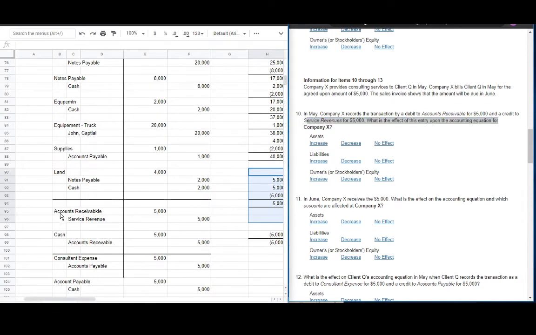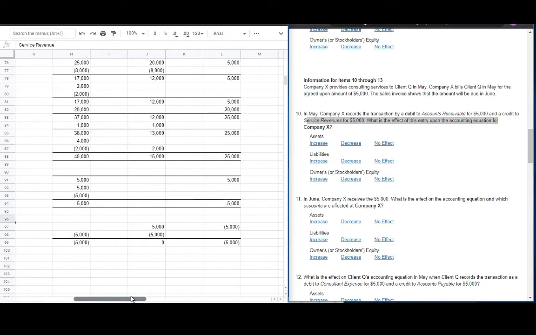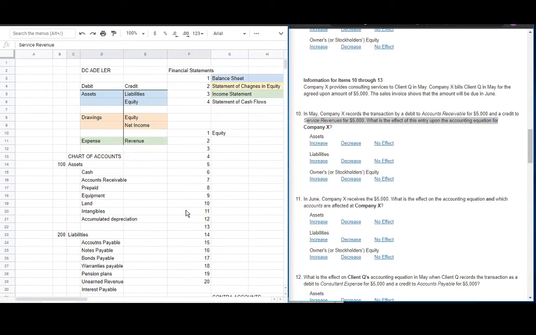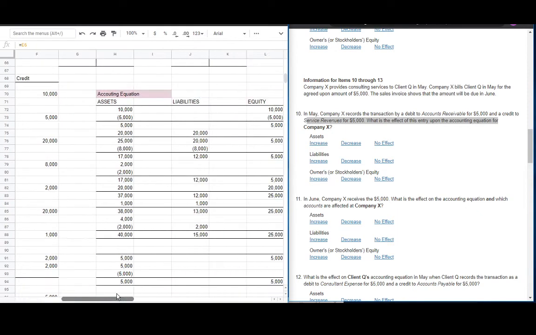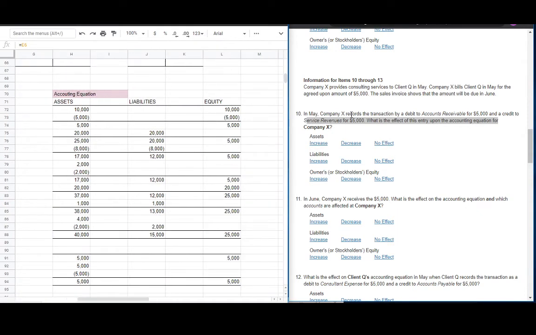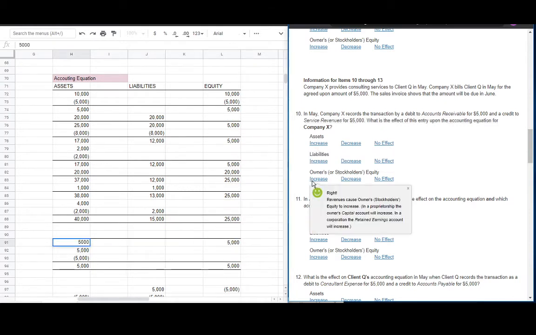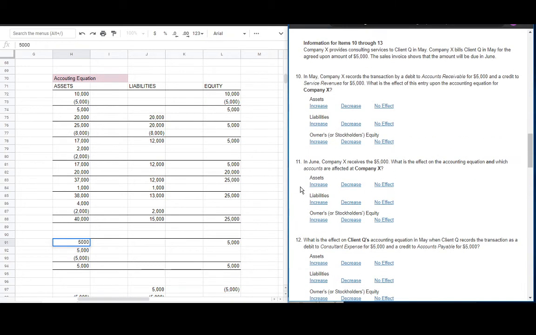So this is the journal entry: a debit of AR and a credit of service revenue of 5,000. So again, revenue increases equity. Take in mind again, revenue increases equity while expense decreases equity. So here we add in the equity account 5,000 daw, correct? 5,000 asset. And correct.